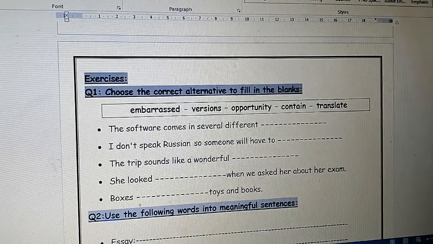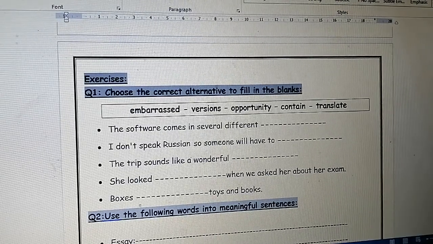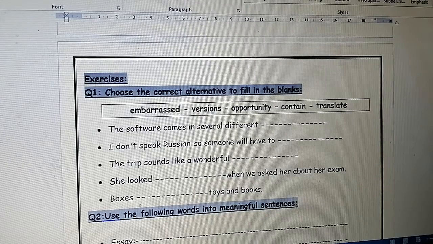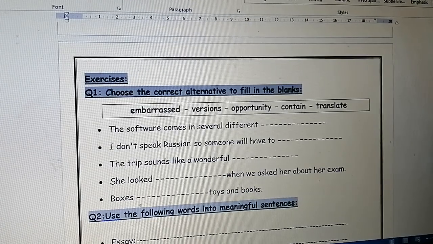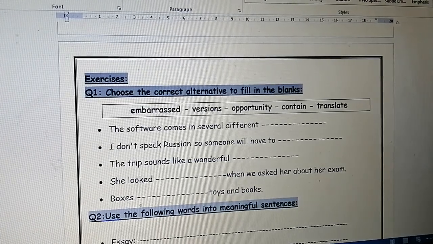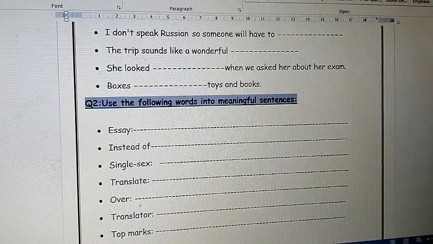When we asked her about her exam. She looked embarrassed when we asked her about her exam. Number 5, boxes contain toys and books. The next question, do it by yourself. It's to use the following words in meaningful sentences.